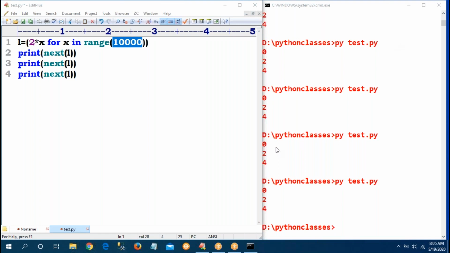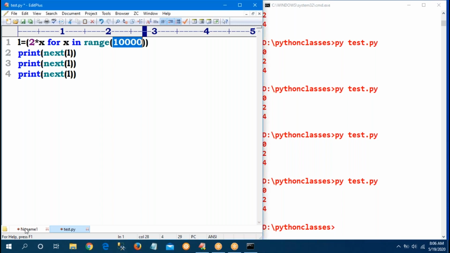Sir, are you getting it? Previously with square brackets, first 10,000 objects are generated and stored into the memory. After that, it accesses L of 0, L of 1, L of 2, because it is a list. First it generates values and stores them into the list, and after that I take them. That's why it is a time-taking procedure. But what about the generator? I am asking 3 times only. Only 3 numbers are generated, not 10,000 numbers. That's why I'm getting immediate response. That is the generator object and generator concept.